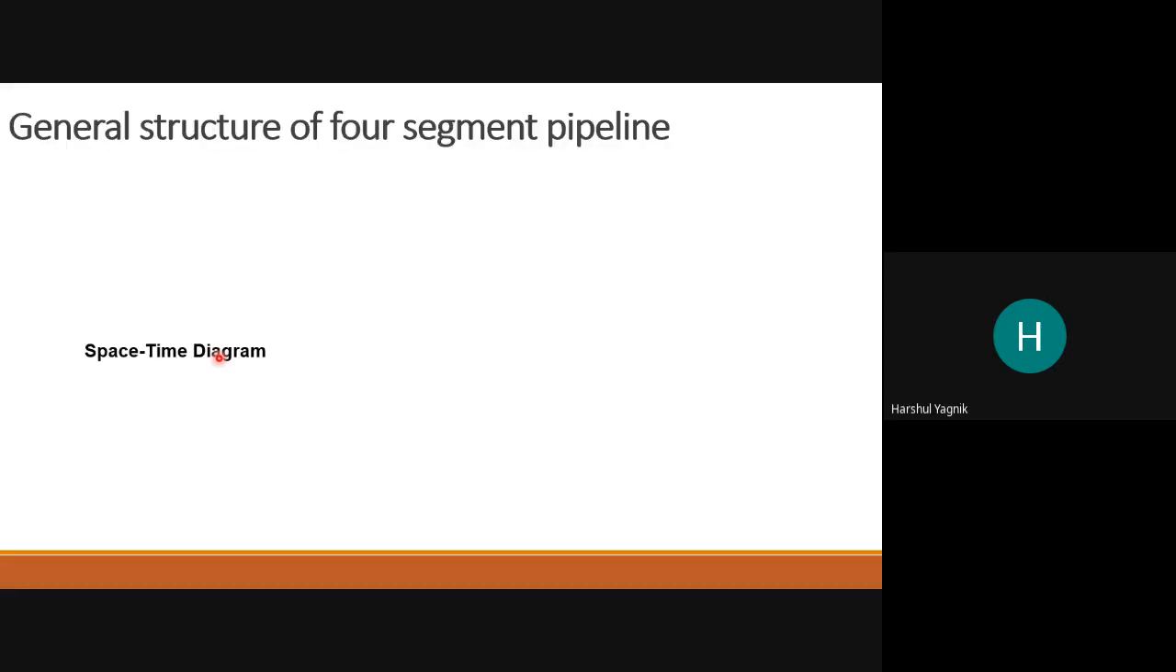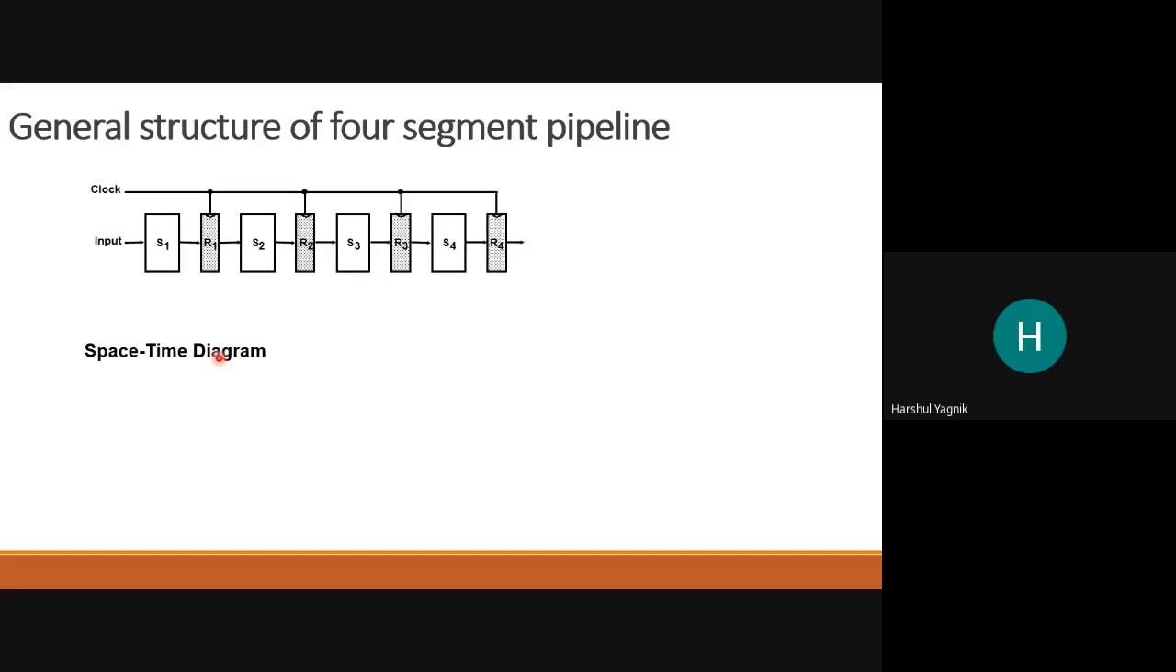So what is the general structure for a pipeline? Okay, let us consider that this is one operation which has to be done in pipelining. Now we are going to pipelining, not parallel. So what are these S1, S2, S3, S4? These are all different combinational circuits.